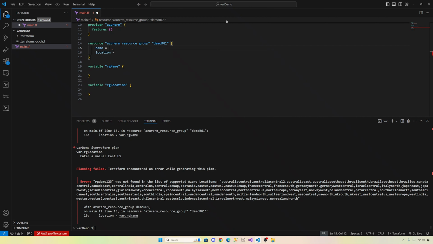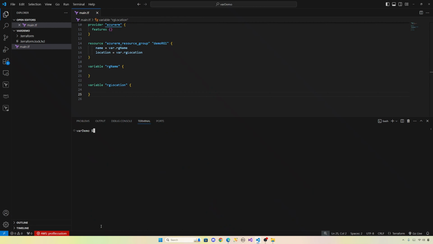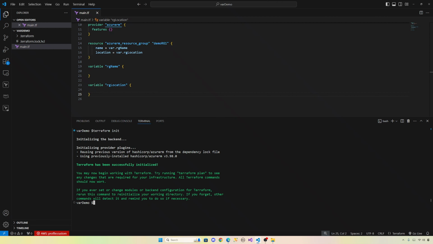Let's access these in here. So you access using the keyword var dot the name of the variable. The name of the variable is rg_name. Another one for location, var.rg_location. So we have declared and we access it here. So let's save this file, Ctrl+S, clear. Let's do terraform init. It's going to download the provider. Let's do terraform plan.